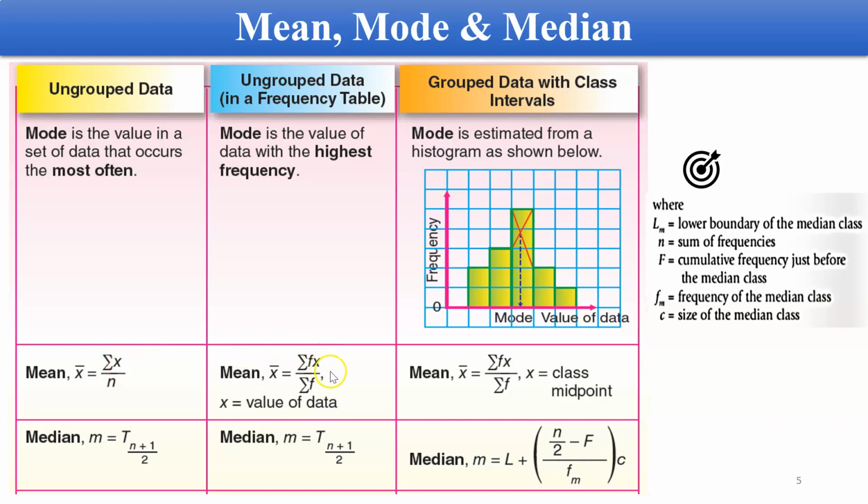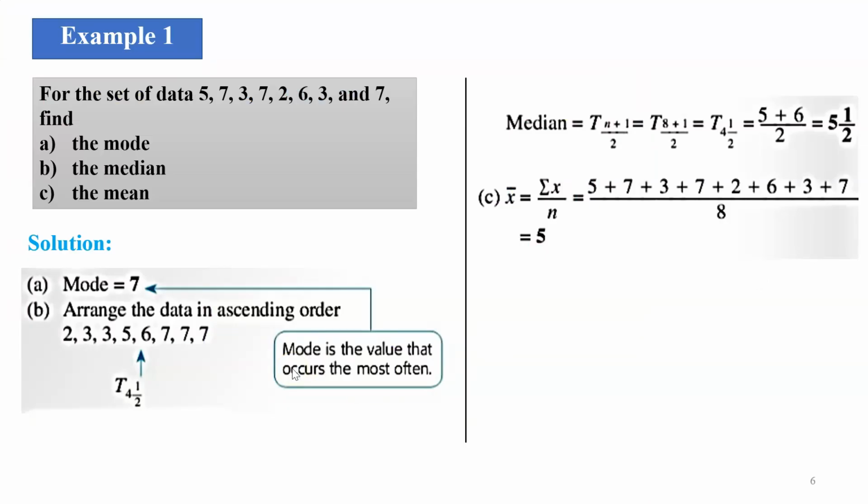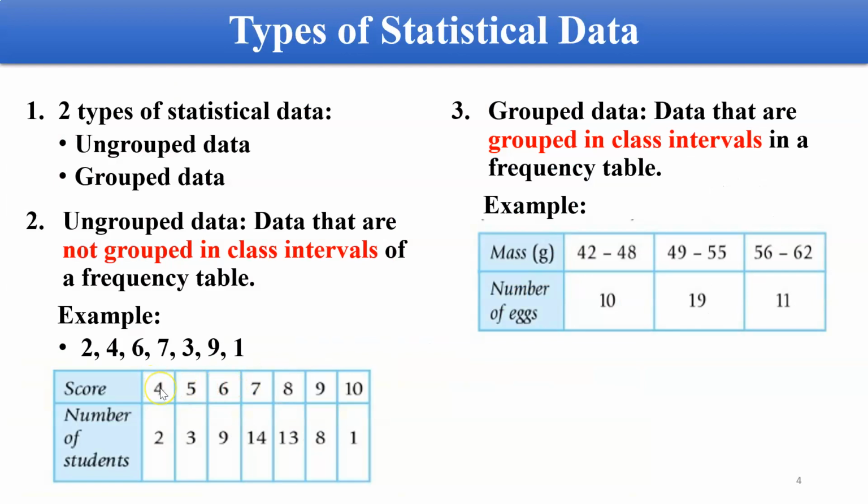So it's quite similar for the data with a frequency table. It's just that the mean will have an extra F over here. Instead of summation of X divided by N, you will have summation of F times X divided by summation of F. What is F over here? F is your frequency, and X is the value of your data. So if you see over here, this is your frequency. This is your frequency, okay? This is your X for the ungrouped data.